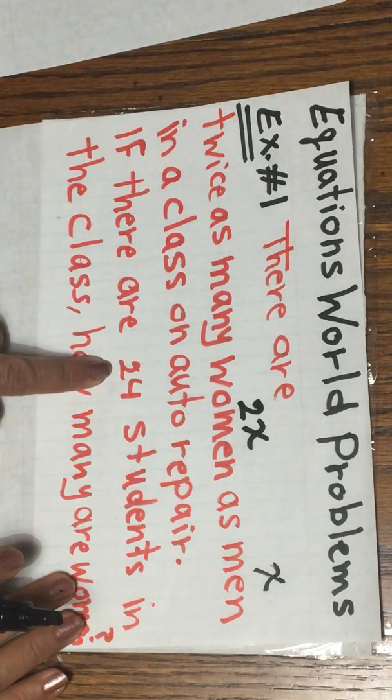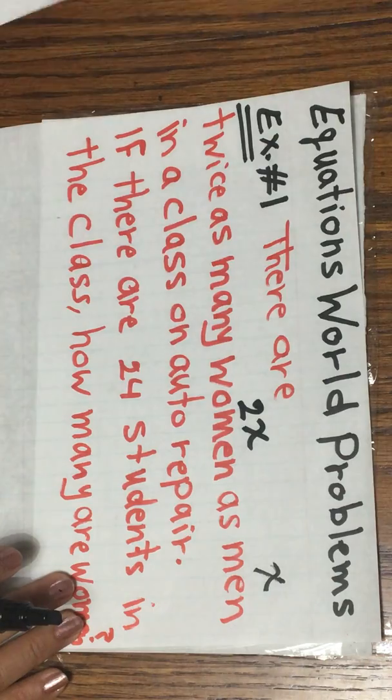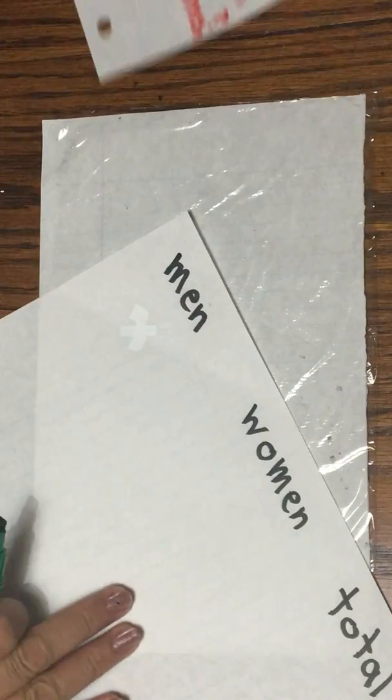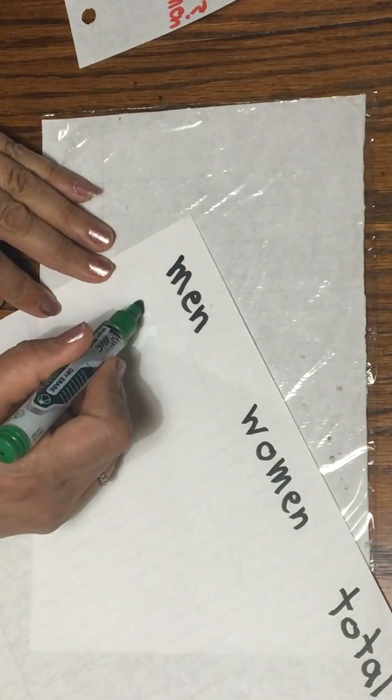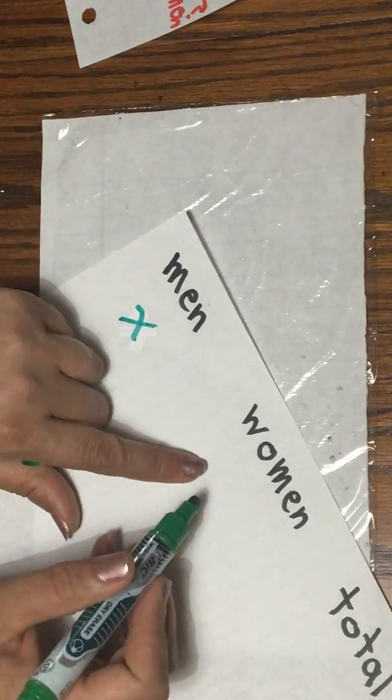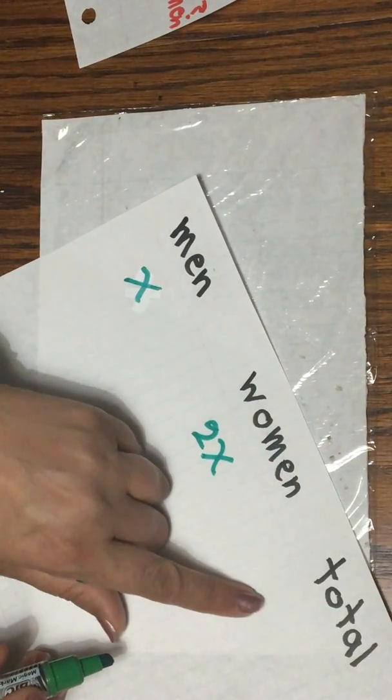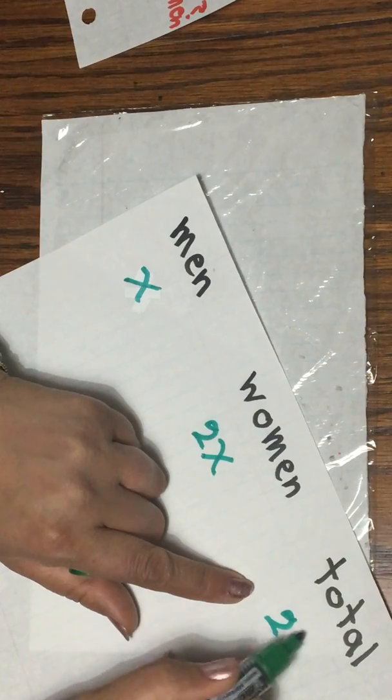The whole number is 24. Now, for men, I have x, number of men, I have 2x, number of women, and the total is 24 from the question.